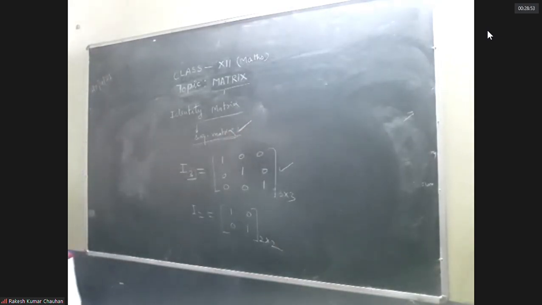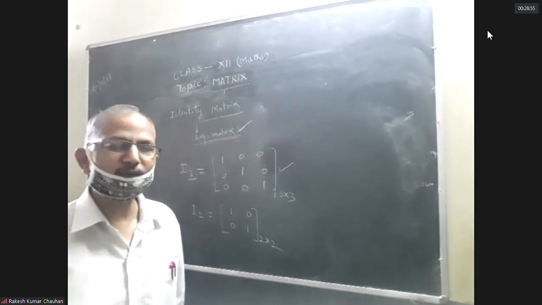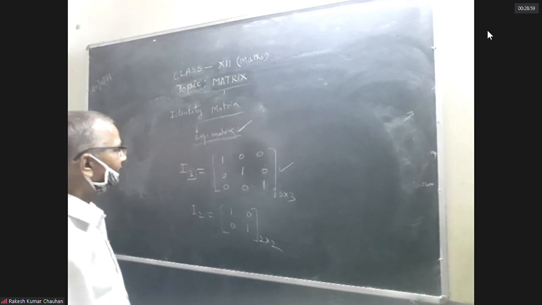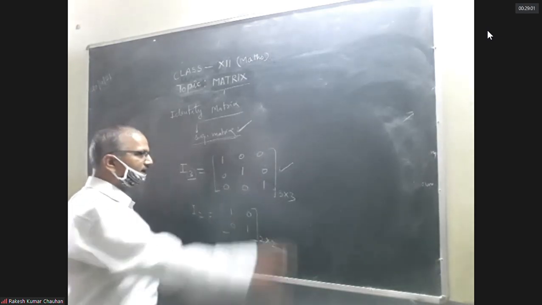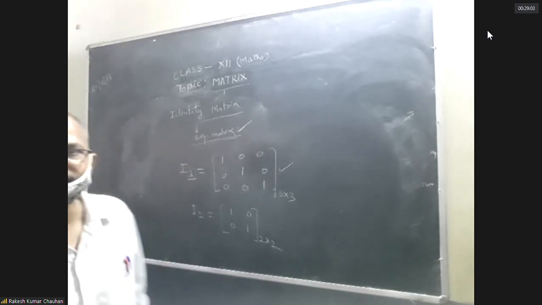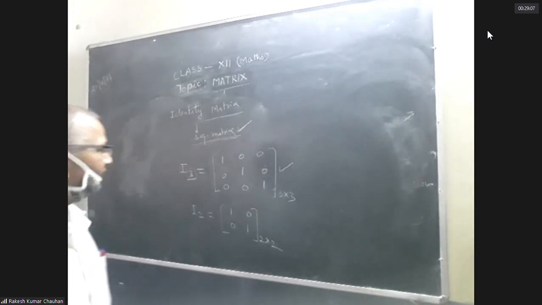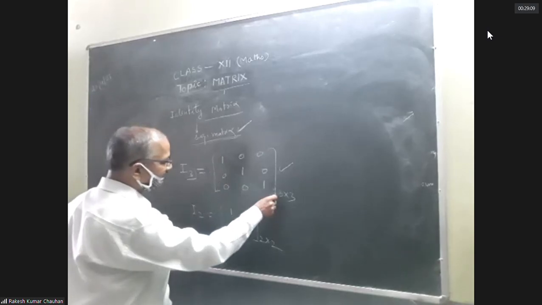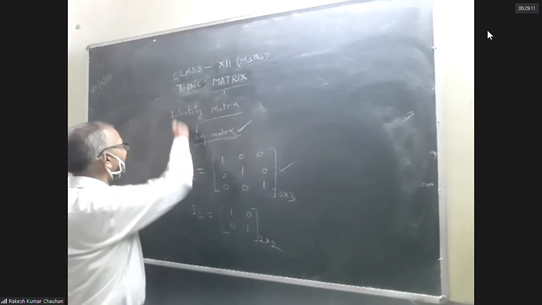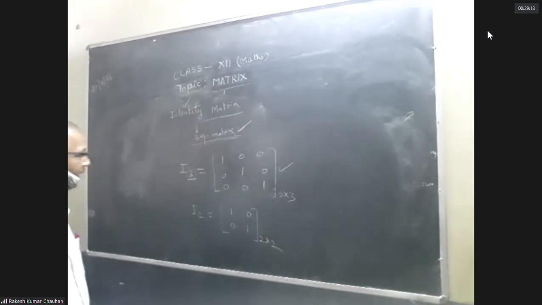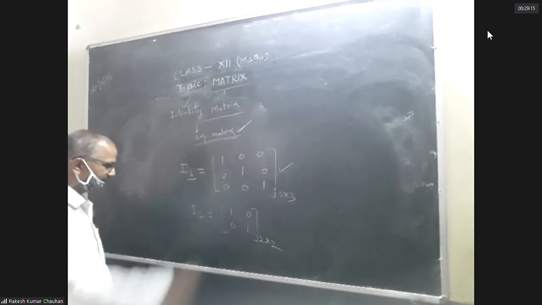If diagonal elements are different, then the matrix is known as a diagonal matrix. If diagonal elements are the same, then the matrix is known as a scalar matrix. If diagonal elements are 1, 1, 1, then the matrix is known as an identity matrix and it is denoted by I.